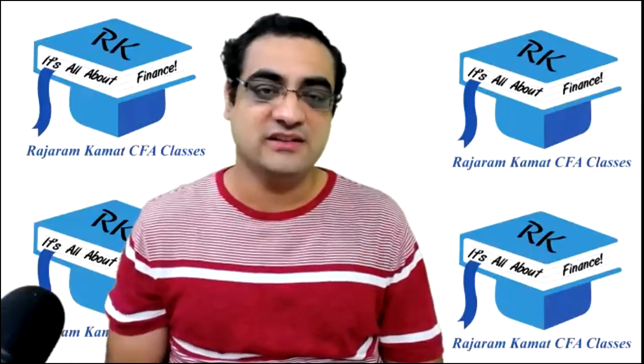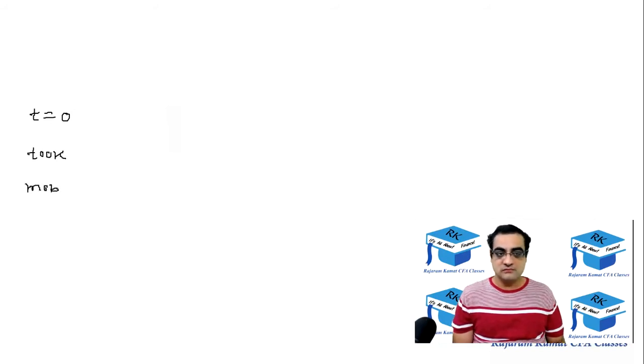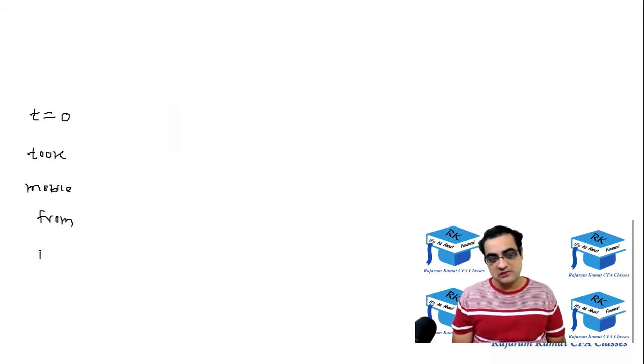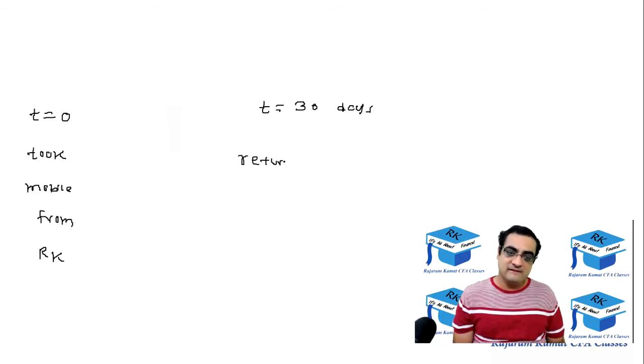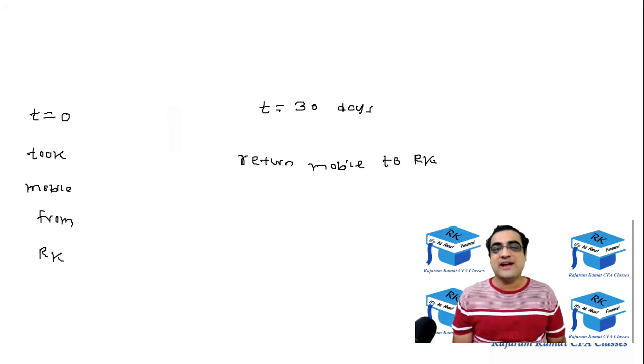Let me just put it on the screen. At t equal to 0, I rent a mobile to him. I'm looking at it from Jiten's perspective, so he took a mobile from Rajaram Kamat. At the end of 1 month, that is at the end of 30 days, he would return my mobile, and he will also pay 1000 rupees as rent.